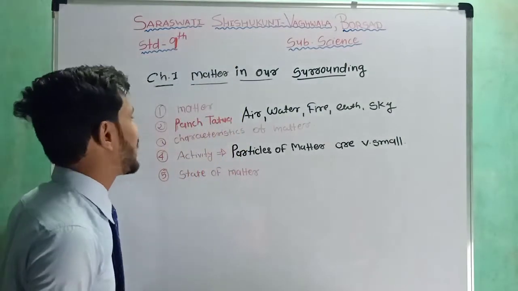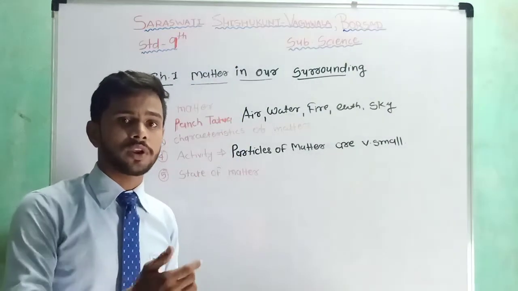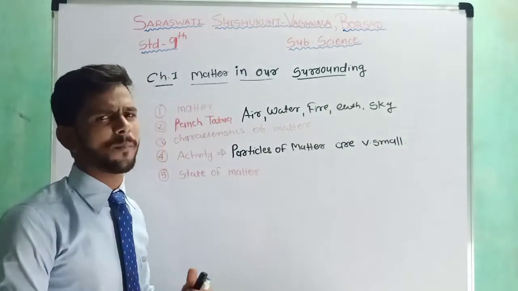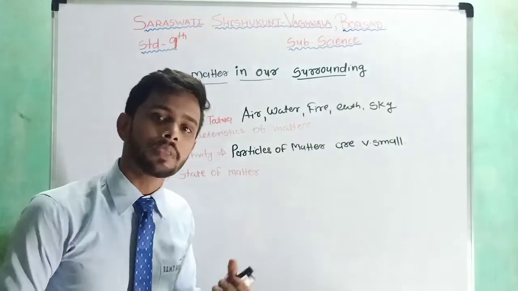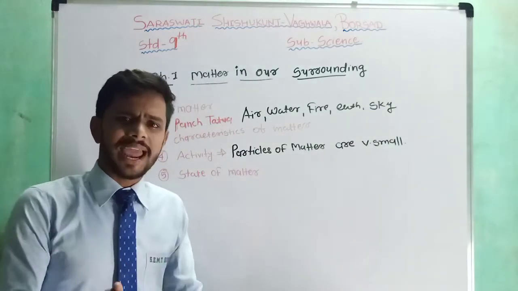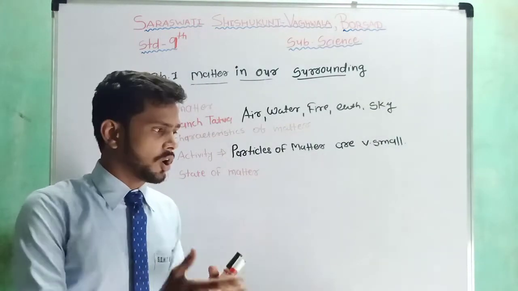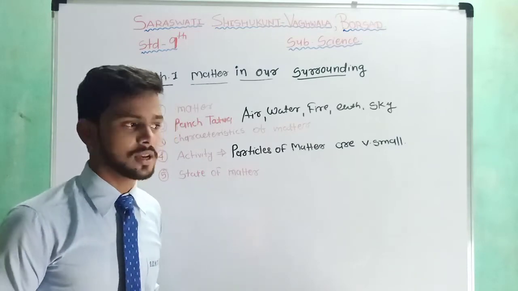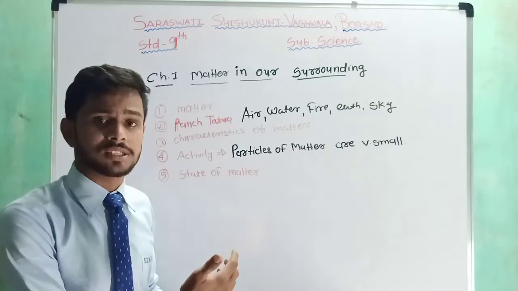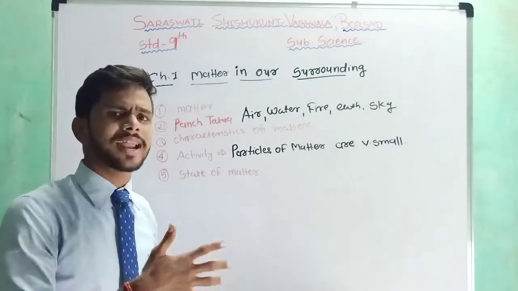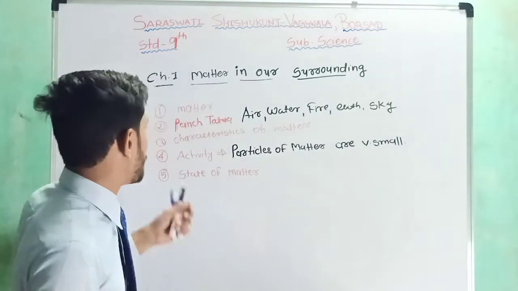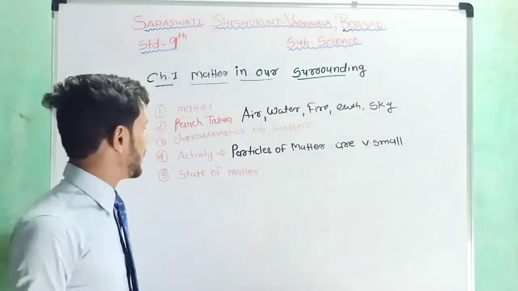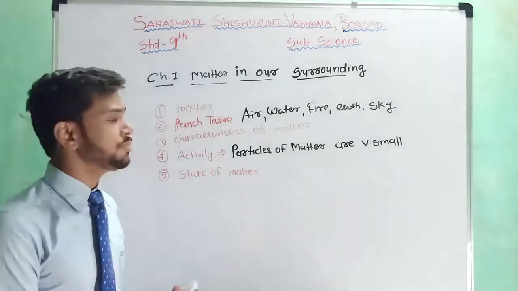So we have already learned the characteristics of matter. We know that every matter is made up from particles, and we all know the properties and characteristics of the particles: they have space between them, they are very small in size, they are continuously in motion, and they attract each other. So there are so many characteristics of matter, or properties of the particles.